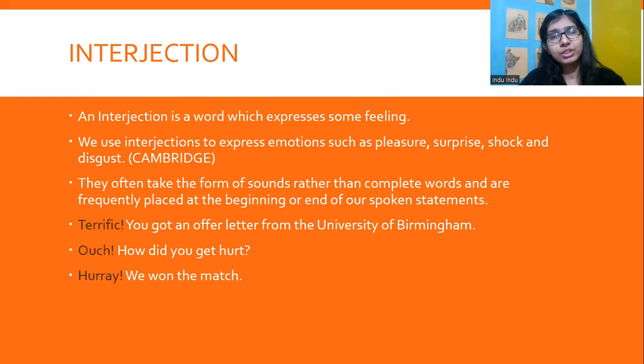Interjections. An interjection is a word which expresses some feeling. It could be pleasure, shock, surprise, disgust; it expresses an emotion, a feeling. And they often take the form of sound. They're not complete words. They're often sounds that are frequently placed either at the beginning or the end of spoken sentences. For example, ouch, my laptop is losing its battery. Or ouch, how did you get hurt?